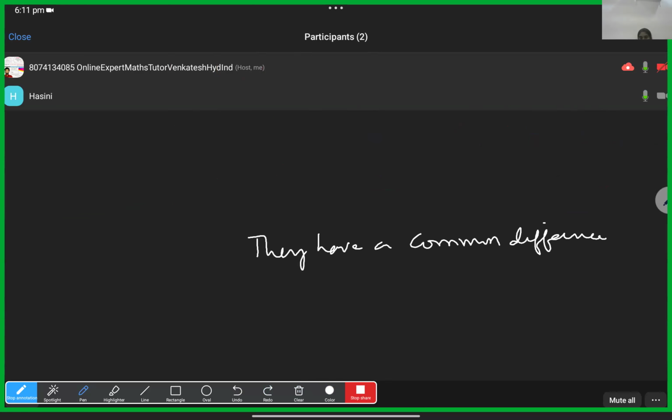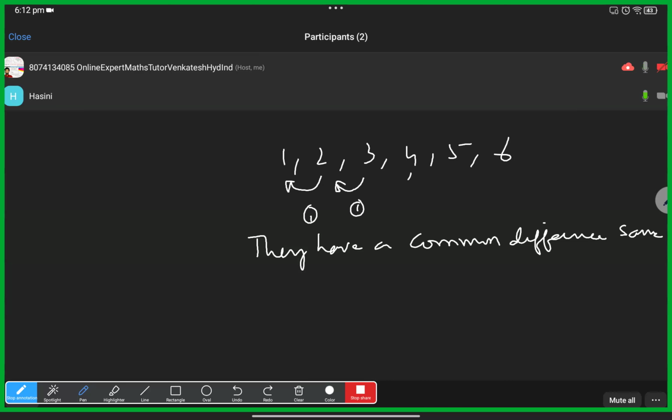If I write 1, 2, 3, 4, 5, 6, what is the difference between 2 and 1? 1. Between 3 and 2, 1. 4 and 3 also 1. However far we write, it is 1 only. We are able to tell the series because everywhere the difference is 1 only. That's why we can tell the next numbers 7, 8, 9, 10.